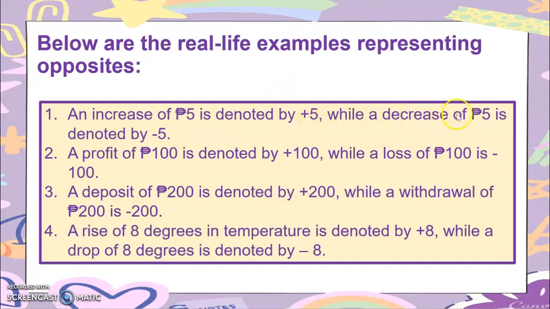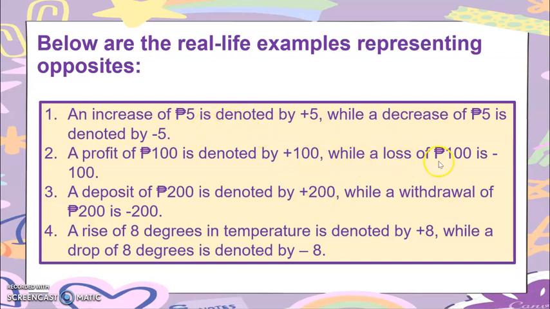Now, while a decrease of 5 pesos is denoted by negative 5. Kung decrease naman, nubo, so meaning negative na siya. Given is 5. Therefore, a decrease of 5 pesos is denoted by negative 5. Next, a profit of 100 pesos is denoted by positive 100. Because of the word profit, meaning ginansya, kung gabaligya ka, may ginansya ka, nagdugang imo kwarta, so that is positive. The given here is 100. Therefore, in integers, that is positive 100.